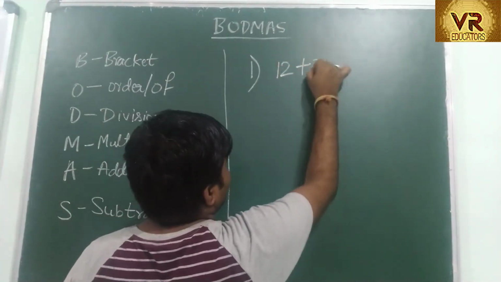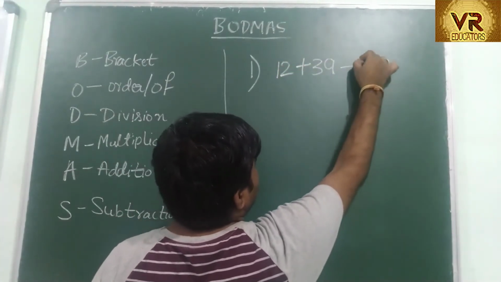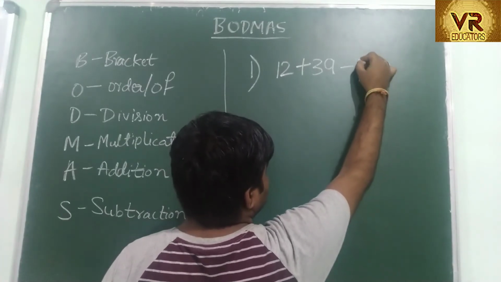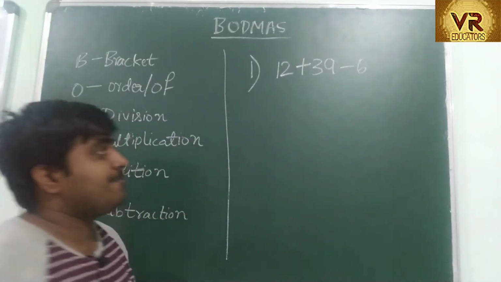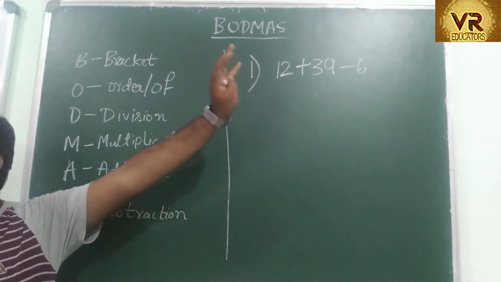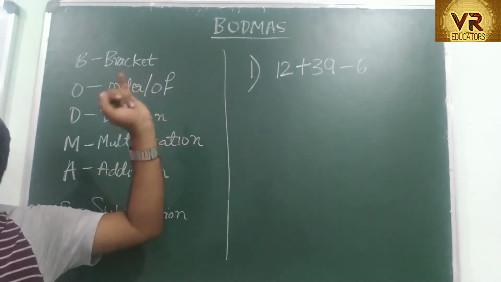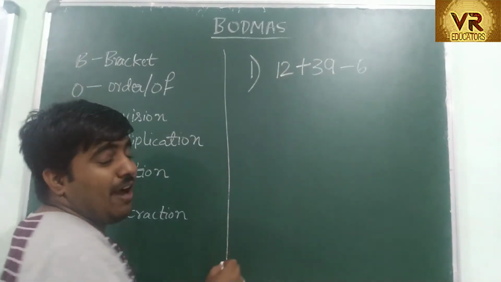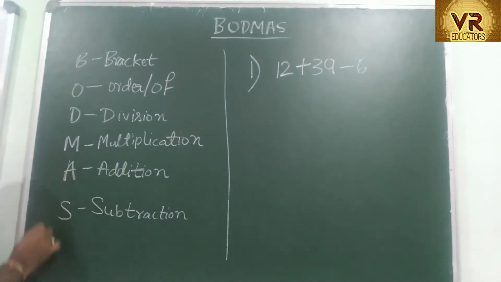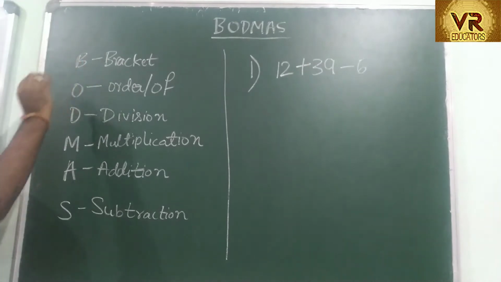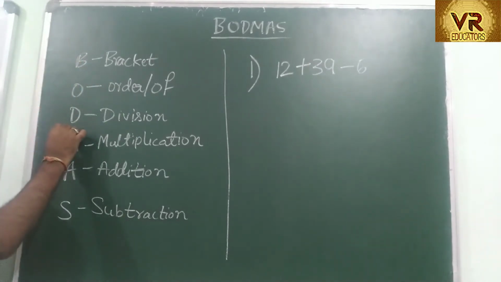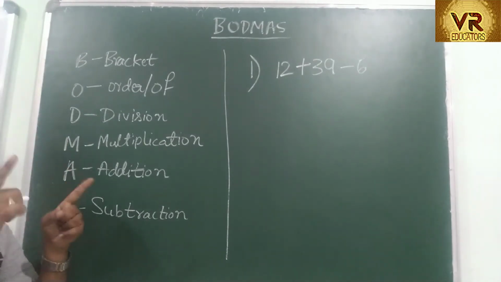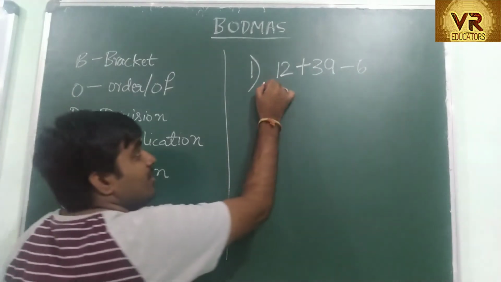12 plus 39 minus 6. First we will do the simplest form, the easiest one. Now, according to the BODMAS rule, first we have to check. Bracket is not there. Next check for division, division is not there. Next multiplication is not there. You have addition. First you have to solve addition.